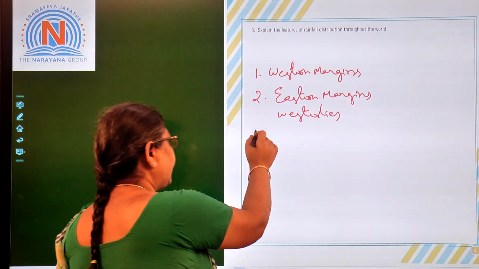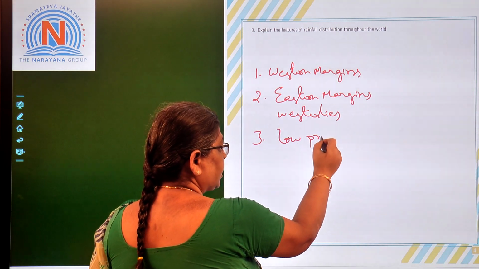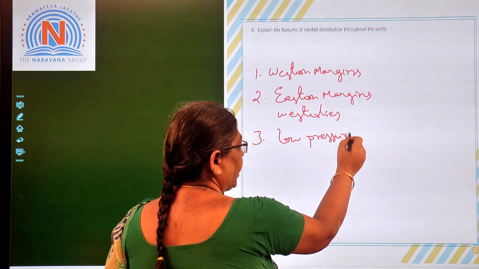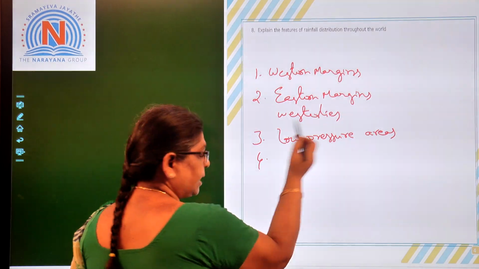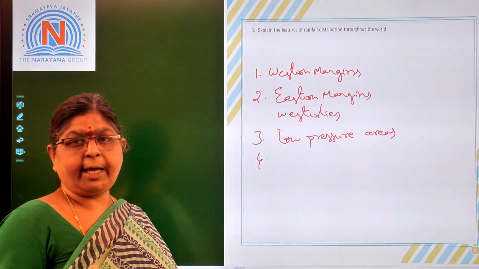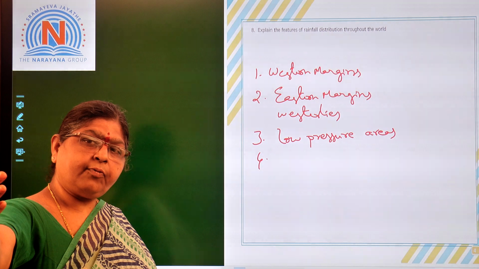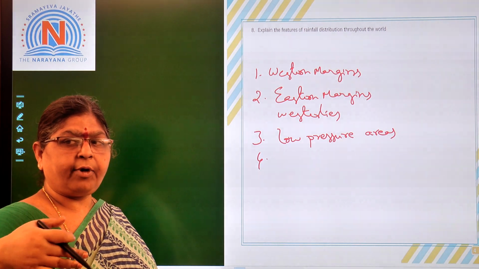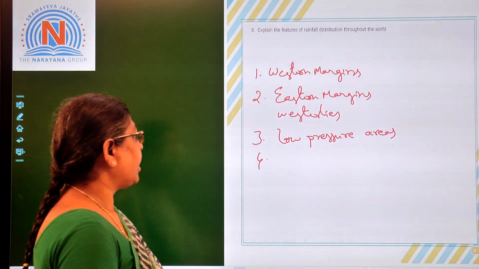And now coming to the next one, the low pressure areas. The low pressure areas will have the highest amount of rainfall and vice versa. That is, high pressure areas will have the lowest amount of rainfall. That means the polar zone will have lesser rainfall, whereas the equatorial zone will have the highest rainfall, right?